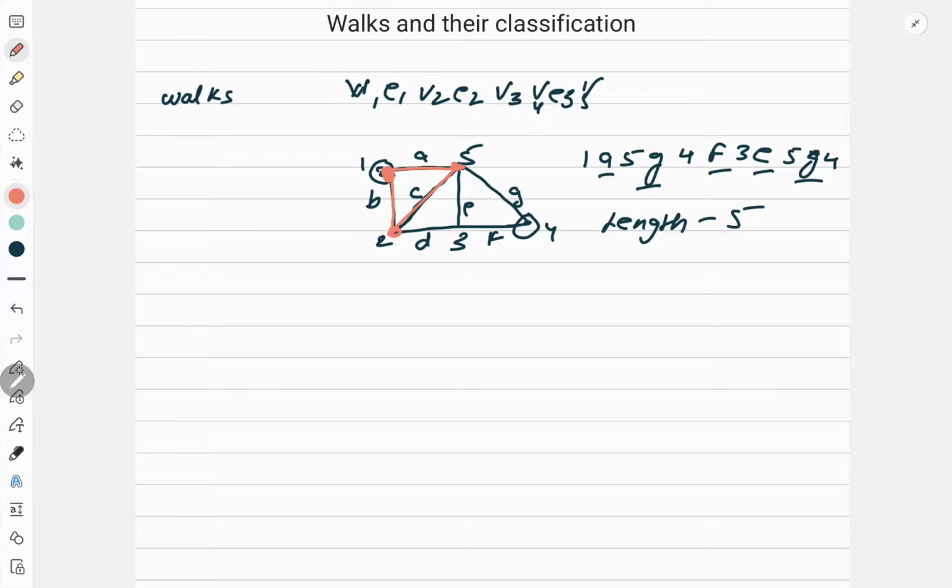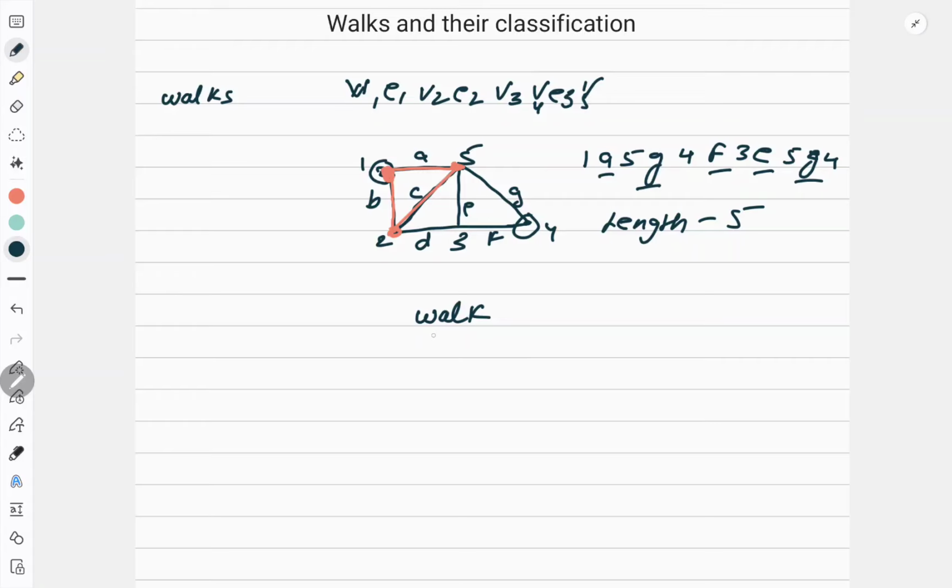Right? So now the first category is walk, which is an alternate sequence of vertex and edges. And then I have a closed walk and I have an open walk. Now after this closed walk and open walk, we have two more categories. Let me try to make a flowchart sort of thing so that it will become easy for us. First I defined walk.